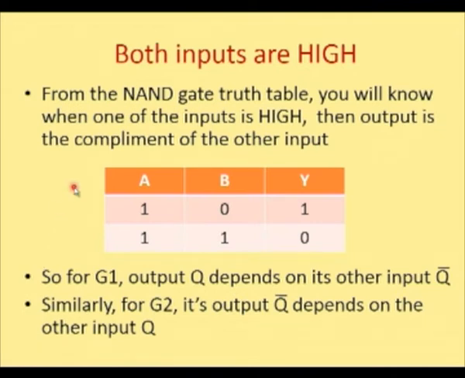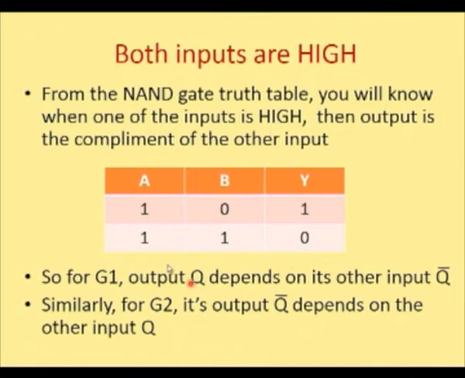From the NAND gate truth table, you will know that when one of the inputs is high, then the output is the complement of the other input. When A is equal to 1 and B is equal to 0, you get the output to be high. When both are high, then we very well know the output tends to 0.